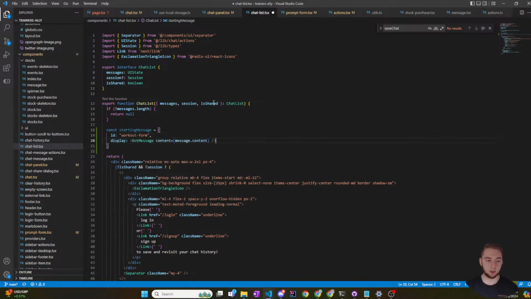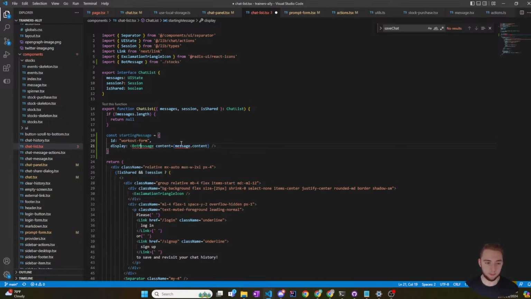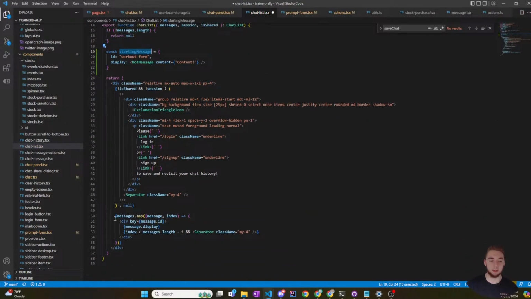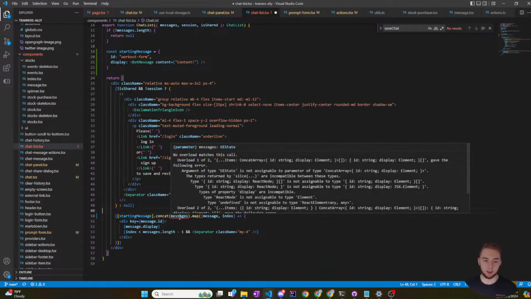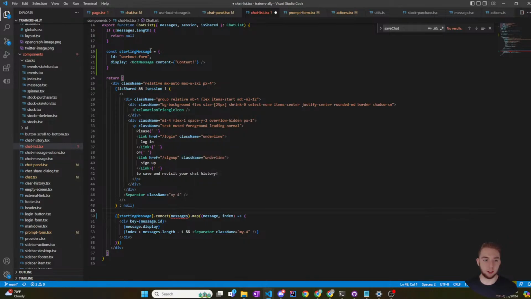And then the display is going to be a bot message, and I'll just import it. And then the content is going to be content. Okay. And so then it'll be concat dot map. And then it's giving me an error. I need this to be of type UI state.